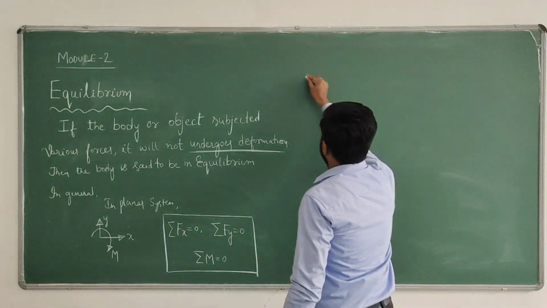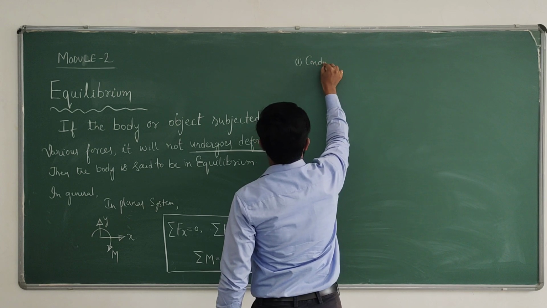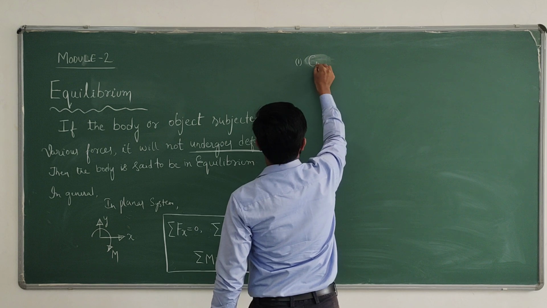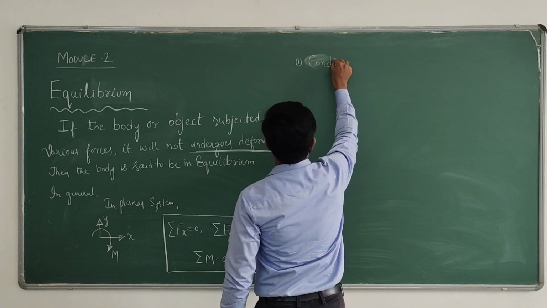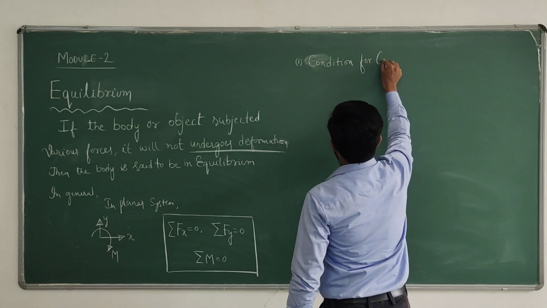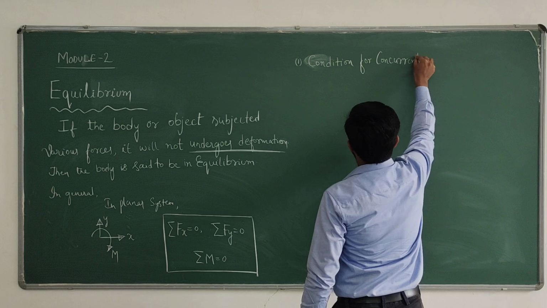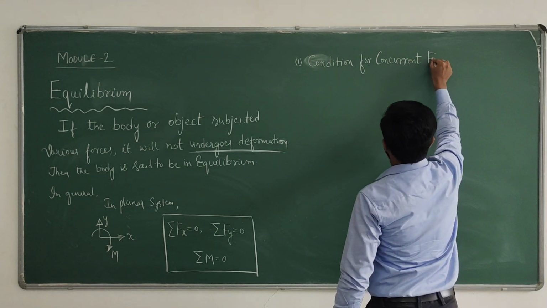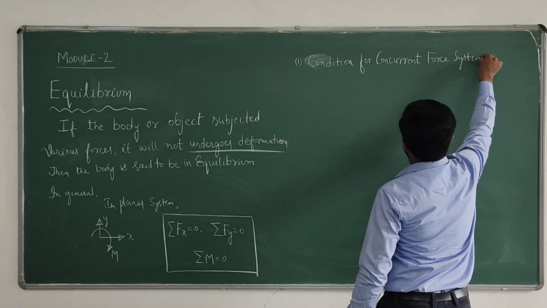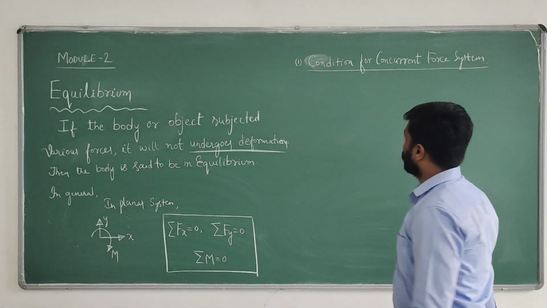Now, we are having once again two types of force system. What are those? First one, condition for concurrent force system. What is the equilibrium condition for concurrent force system?